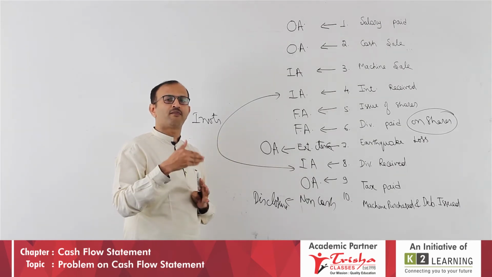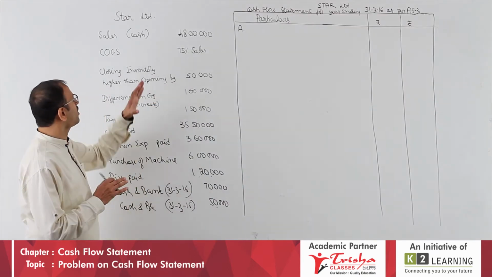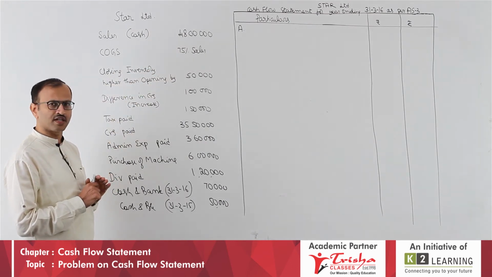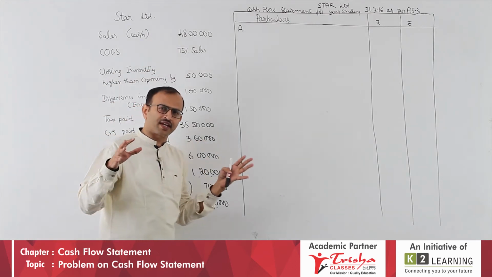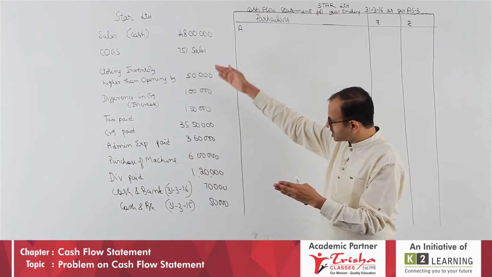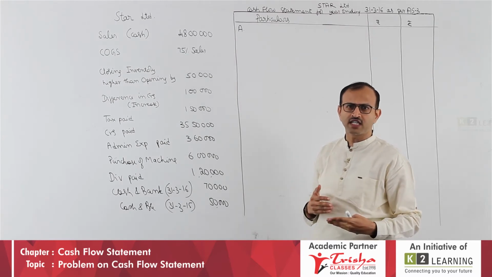Now we will go for master problems. Students, now we will go for a problem on your cash flow statement. All the details are given. A problem can come in different varieties. Here I have chosen a problem where they just give a list of some items, expenses, income and assets. Let us look at all the details we have.